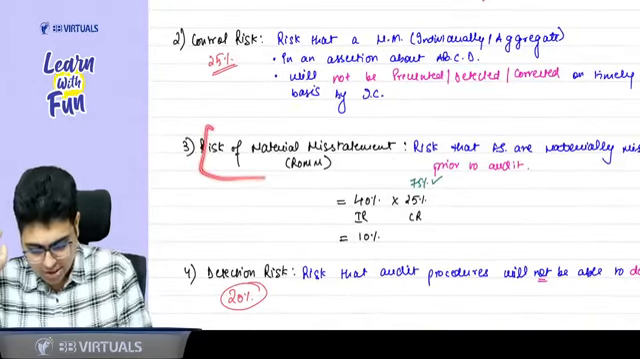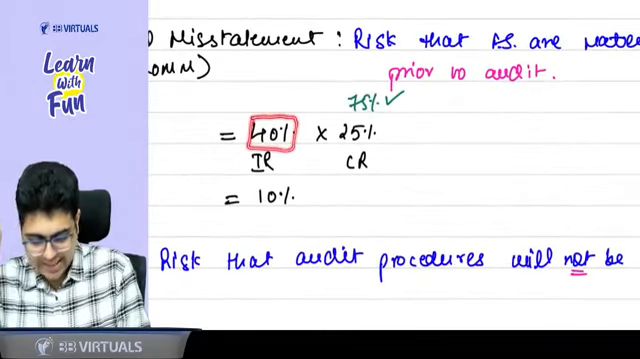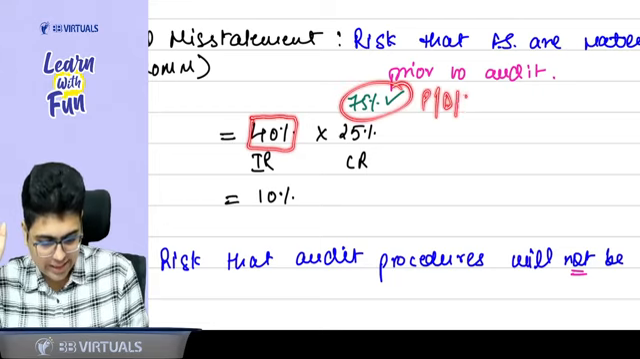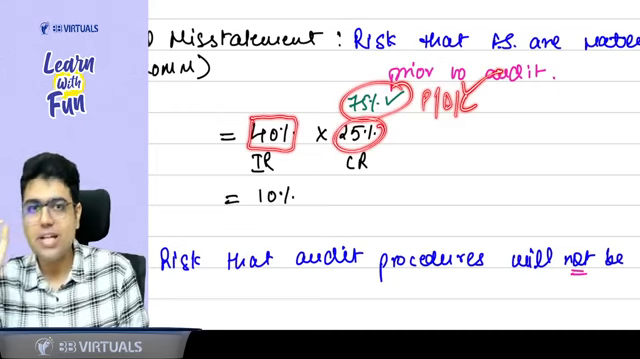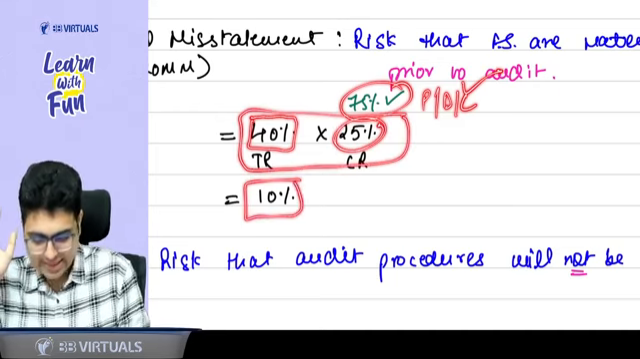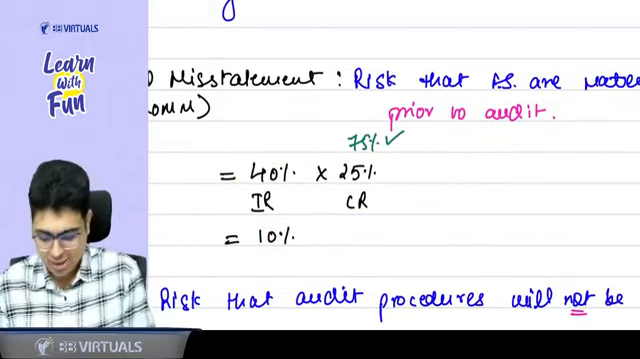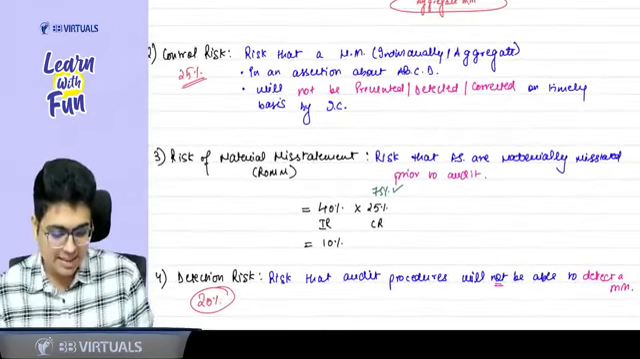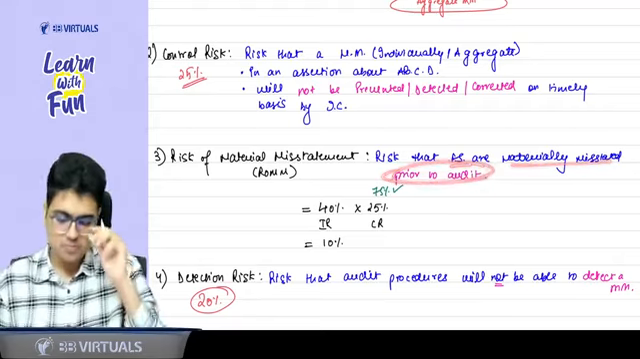Now talking about the risk of material misstatement. From the 40% inherent risk, can I say 75% will be prevented, detected or corrected? But 25% will not be prevented, detected or corrected. So the overall risk of material misstatement is 10%. Out of 40%, 25% risk is still there. So 10% is your risk of material misstatement. That is the risk financial statements are materially misstated prior to audit.